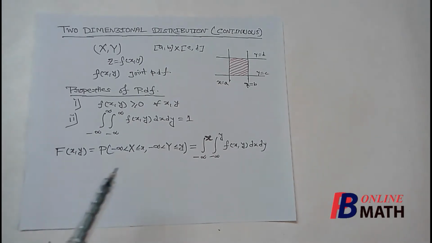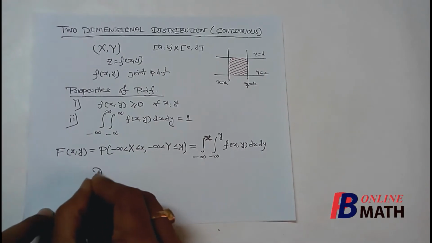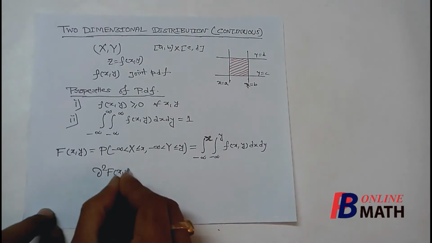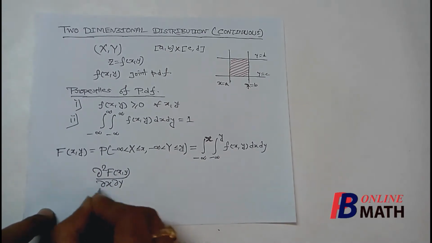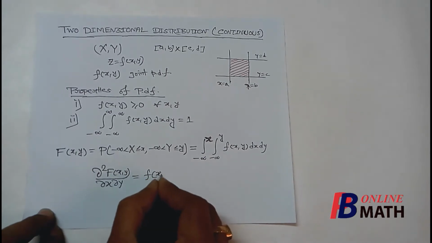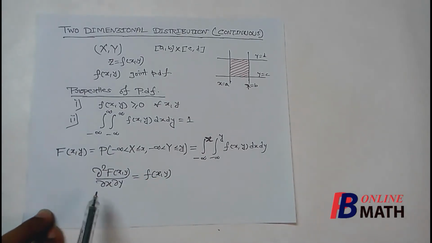Now if we differentiate this equation partially with respect to x first and then with respect to y, or suppose we differentiate with respect to y first and then with respect to x, then we shall find that del square Fxy by del x del y, or del y del x, will be equal to fxy. That means if we know the joint distribution function, then we can easily find the joint PDF by differentiating Fxy partially 2 times with respect to x and y.